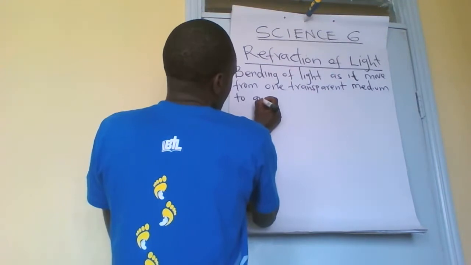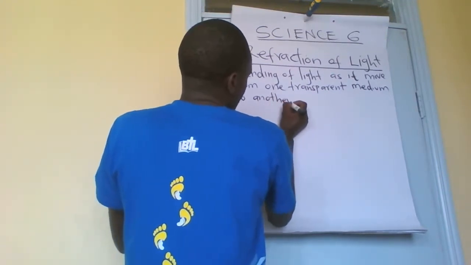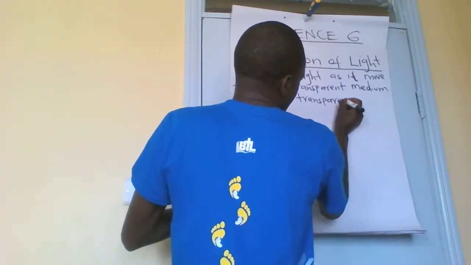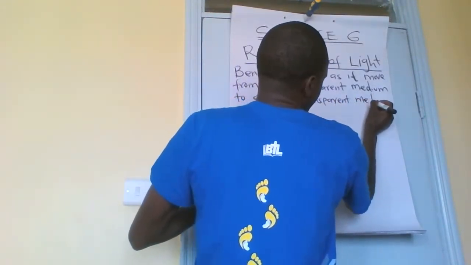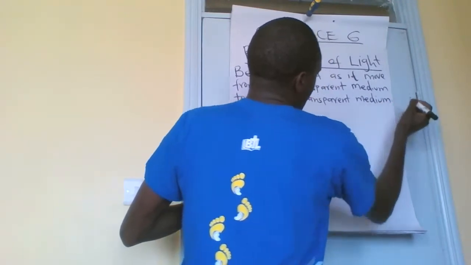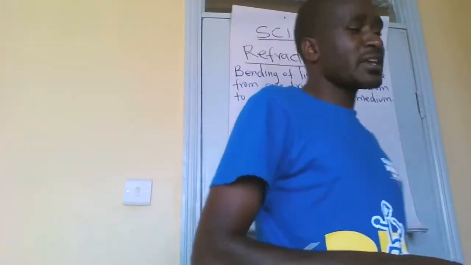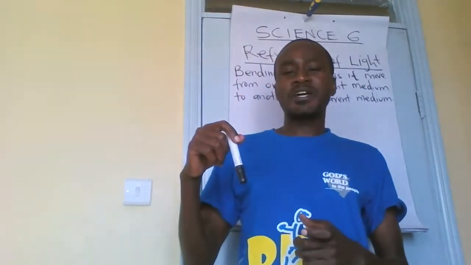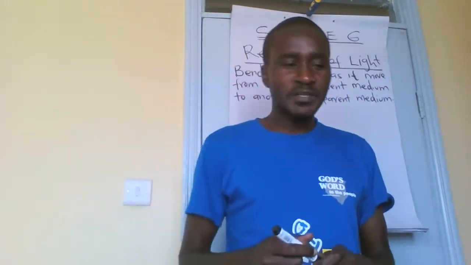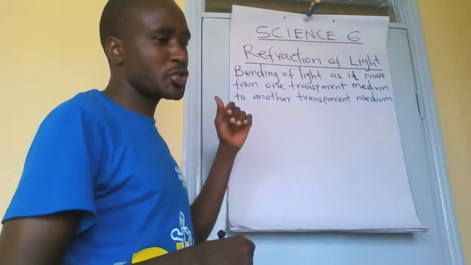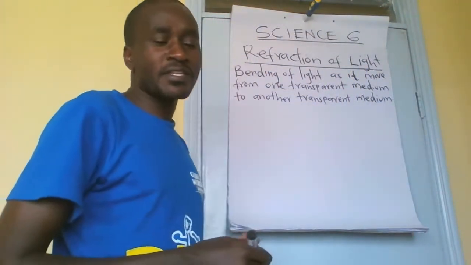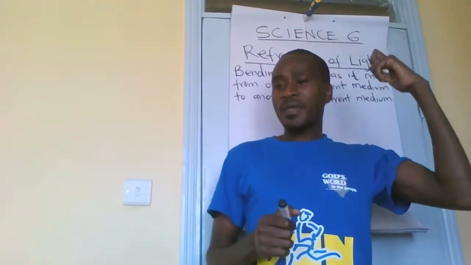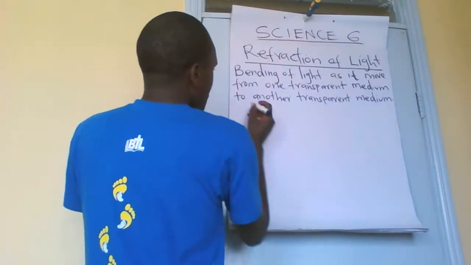So, as rays of light pass from one transparent medium to another transparent medium, there is change in speed of light, and this change is brought due to the medium, the common media which we have here.